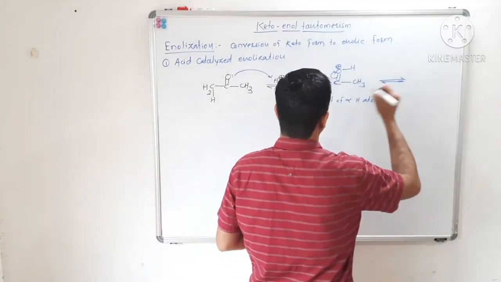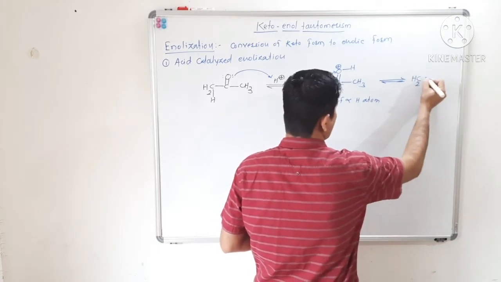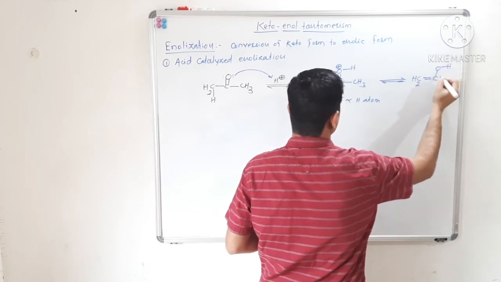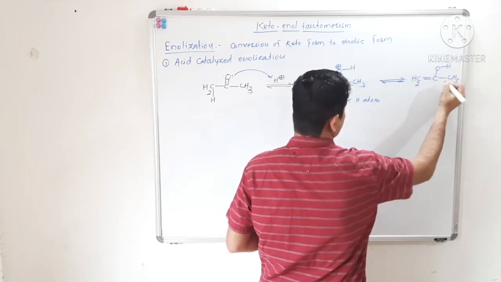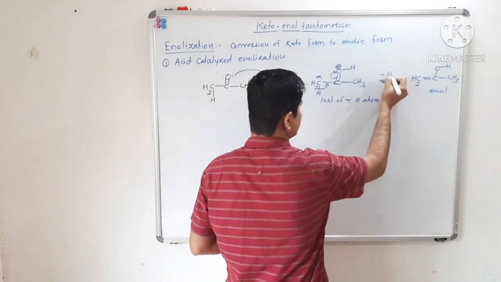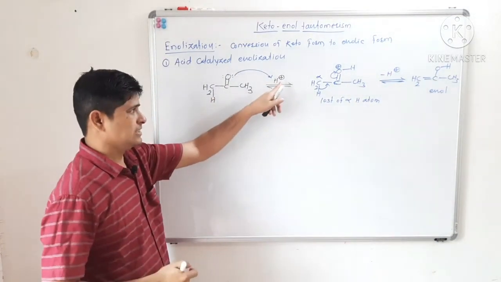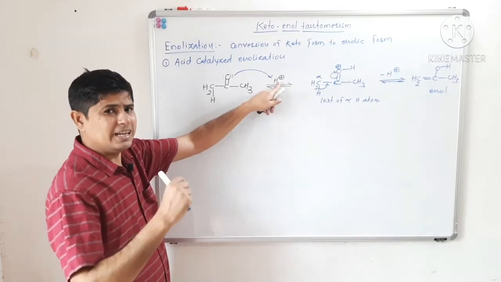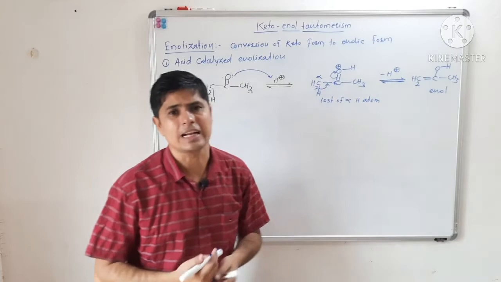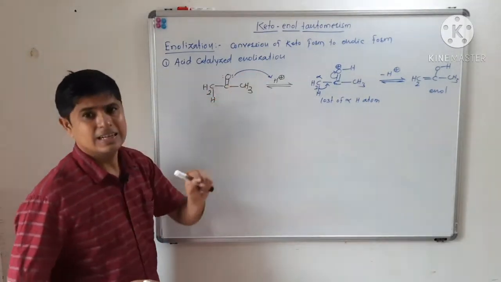So what will we get? We will get this enol form. As this is an acid catalyzed reaction, H plus reacts in the first step as a catalyst, and in the second step it gets recovered. So this is acid catalyzed enolization.